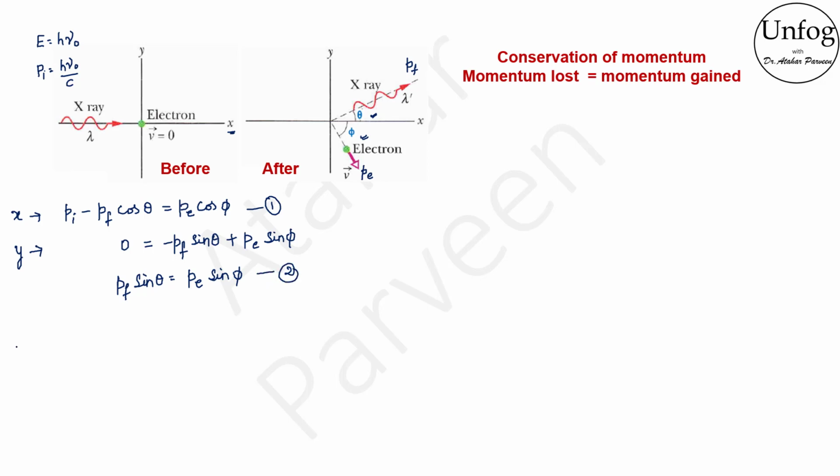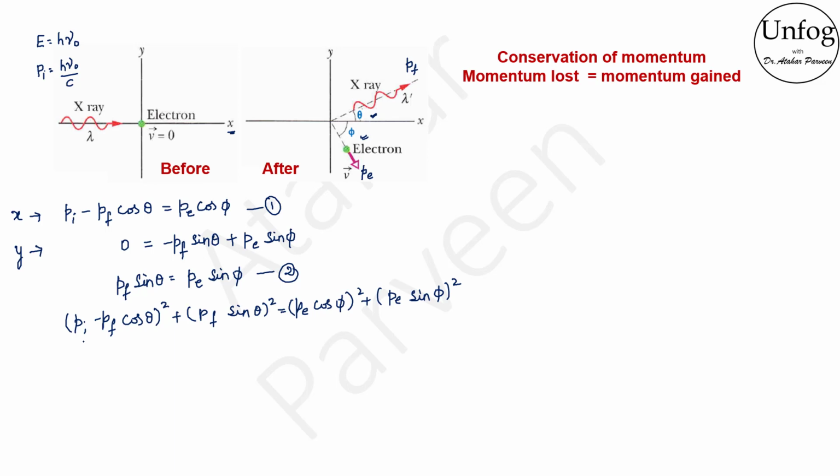Now square and add these horizontal and vertical components of momenta and equate for photon and electron like this: (Pi minus Pf cos theta) whole square plus (Pf sin theta) whole square is equal to (Pe cos phi) whole square plus (Pe sin phi) whole square.